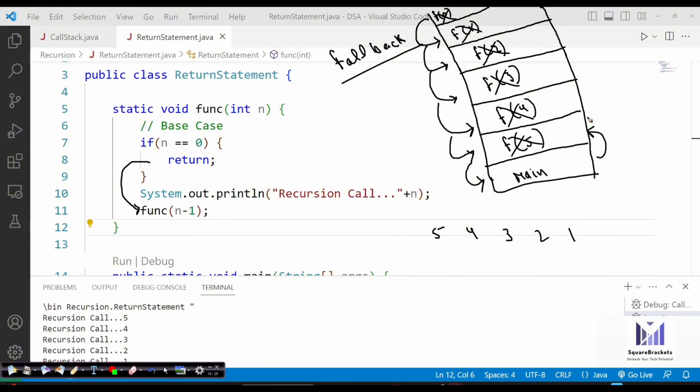So first it gets into the stack like this. But whenever it sees there is a base case, meaning there is the case where you want to return from your recursion calls, it simply sees the base case and uses the return statement to get out of the stack. So it immediately falls back. So this is why we need the return statement. Right now, I'm not returning anything. I'm simply using the return keyword. Later on, we have to return some value from our function. Right now, we are just using the return keyword as it is. But this is why the return statement is a must-have for us with recursion.